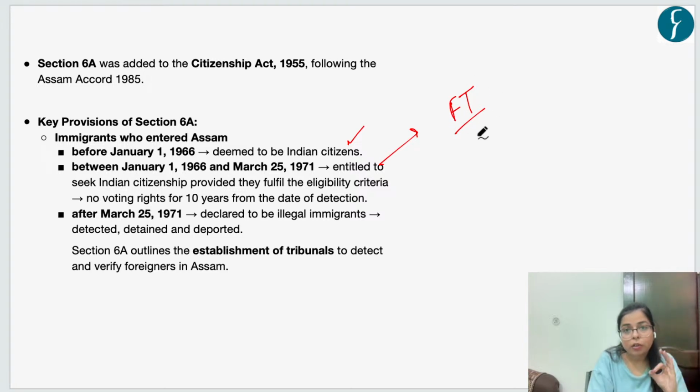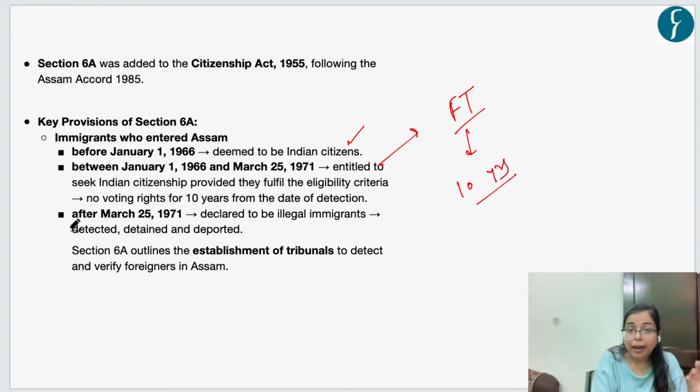And when these foreign tribunals detect an illegal immigrant, that immigrant will lose his power to vote. That is, for 10 years after his detection, he will have no power to vote. And following his detection, if he continues to live in Assam and does not commit any illegal activity, and then registers after 10 years, he will be considered an Indian citizen. So these were certain conditions which they had to fulfill.